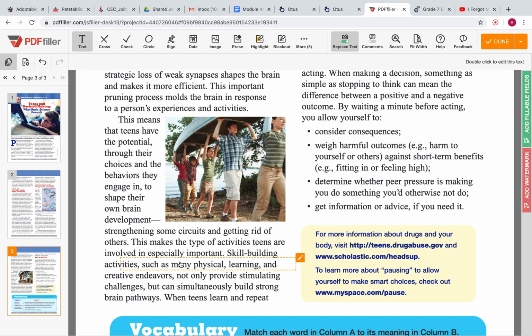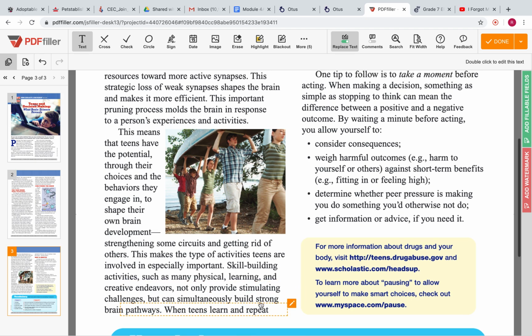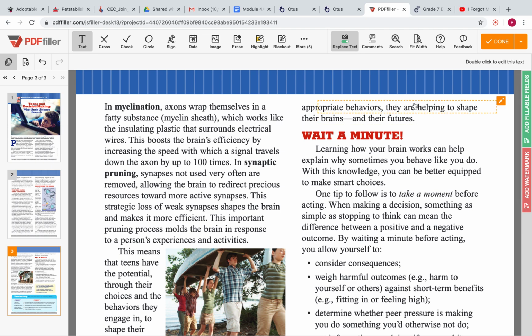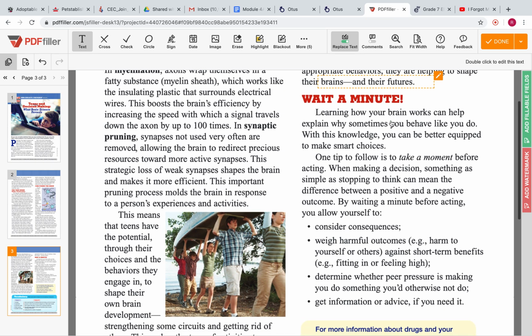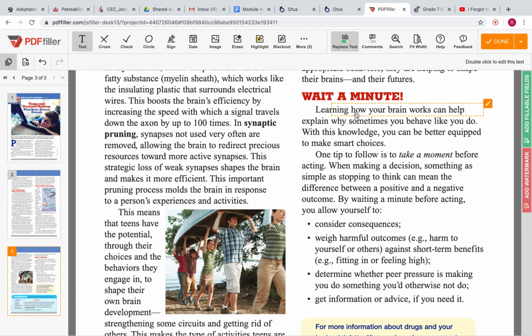Skill-building activities such as many physical, learning, and creative endeavors not only provide stimulating challenges but can simultaneously build strong brain pathways. When teens learn and repeat appropriate behaviors, they are helping to shape their brains and their futures. Wait a minute. Learning how your brain works can help explain why sometimes you behave like you do. With this knowledge, you can be better equipped to make smart choices.